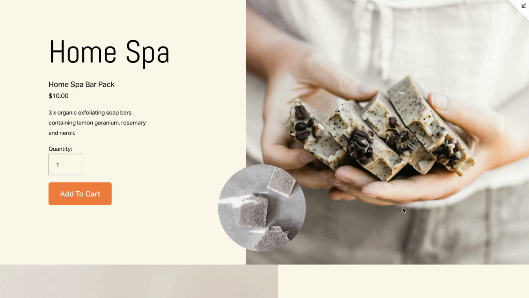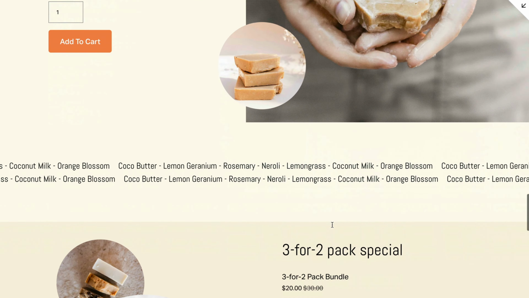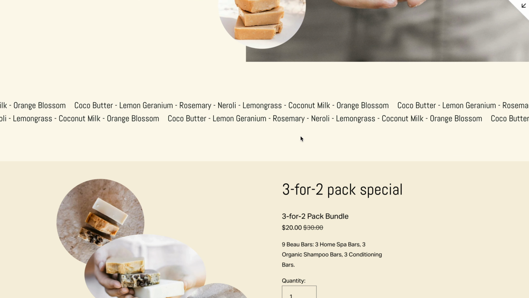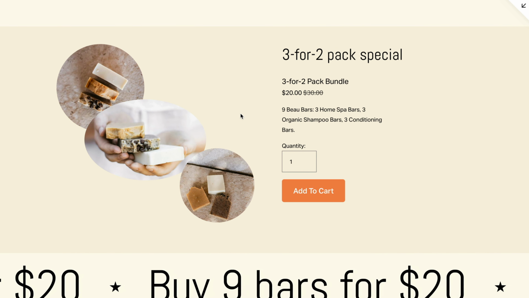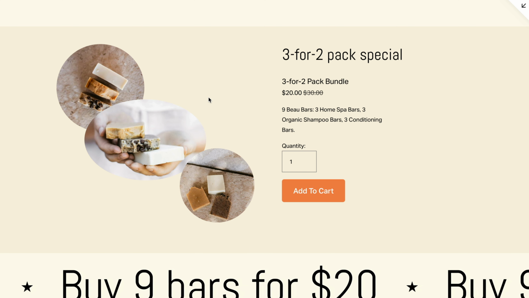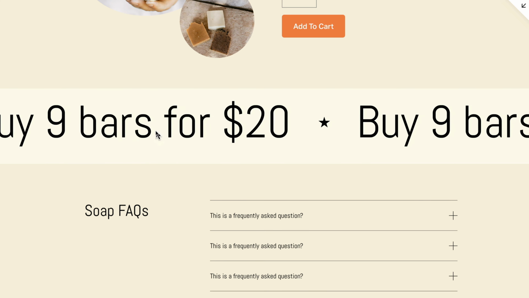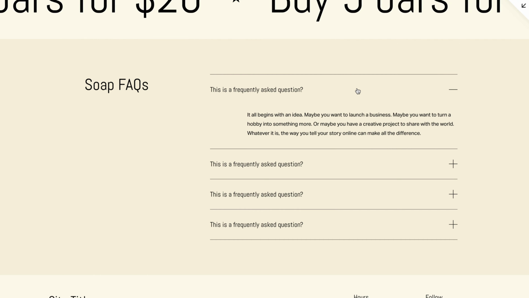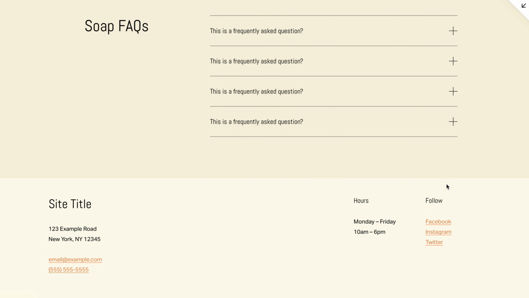We've got overlapping images. We've got a Z pattern. You carry on scrolling down and we've got our ingredients, which are done in 2 alternative scrolling texts. And then we have our 3 for 2 special, which is our buy 2, get 1 free. And we've emphasized here in a different way to say buy 9 bars for $20, which is 3 packs of 3. We've got our accordion that scrolls down, our soap FAQs, and it ends with our footer.